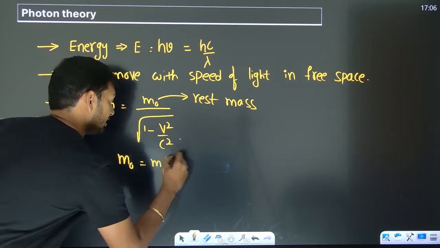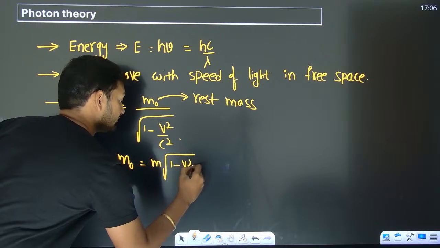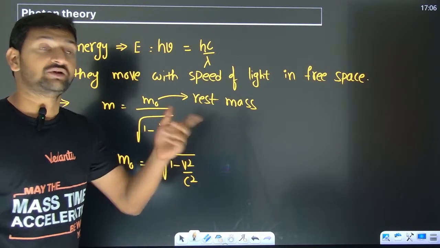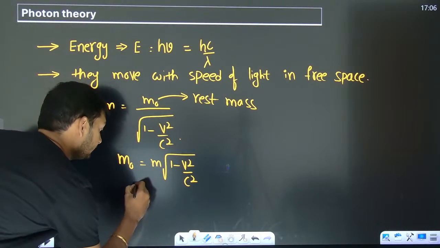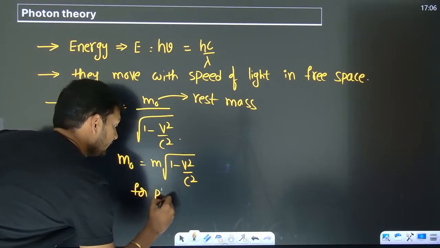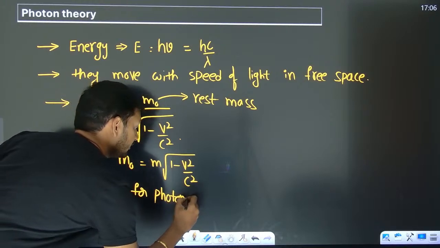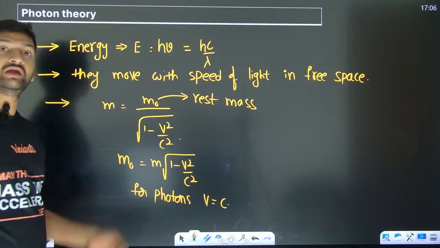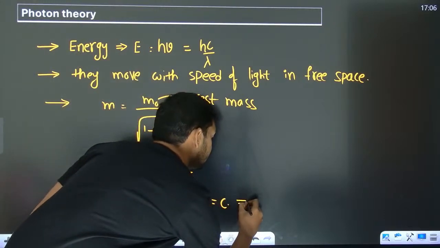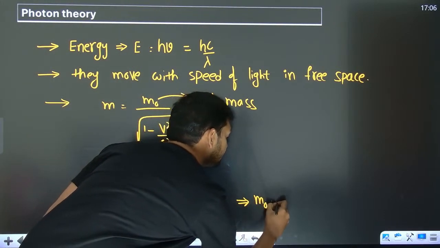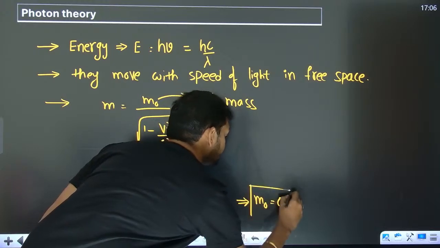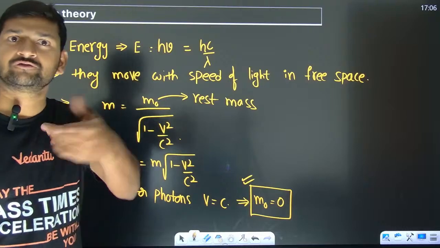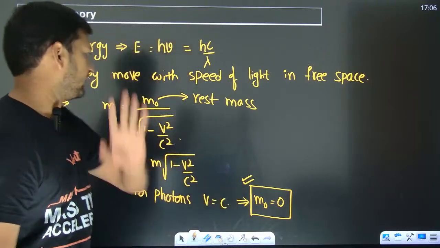Then the rest mass can be written as what? M into under root of 1 minus v square by c square. I said that the photons are going to be moving with speed of light. So for photons, we can write v as c. In that situation, what is the rest mass of the photons? Rest mass of the photons is 0. Okay, fine. Next.